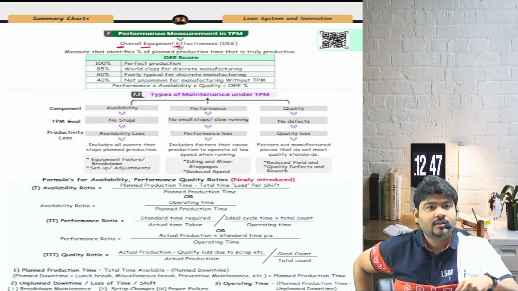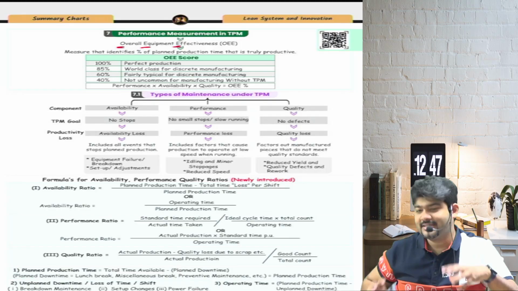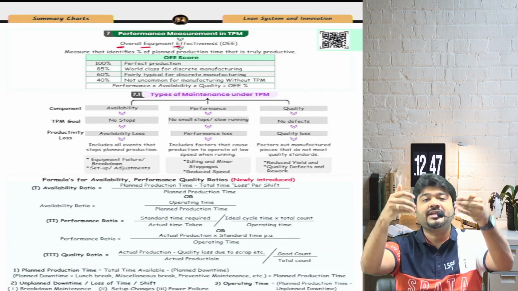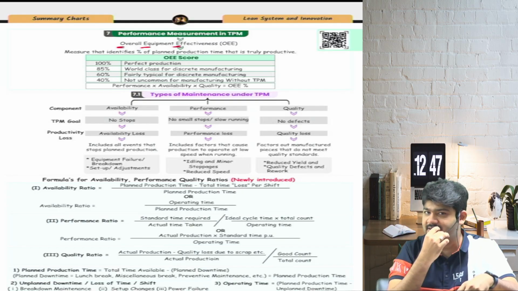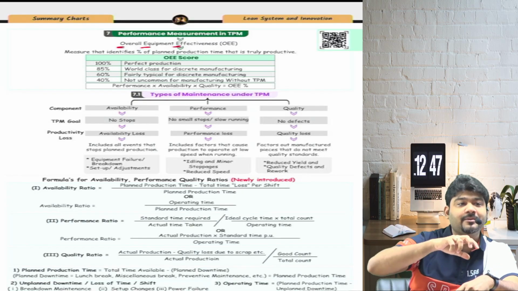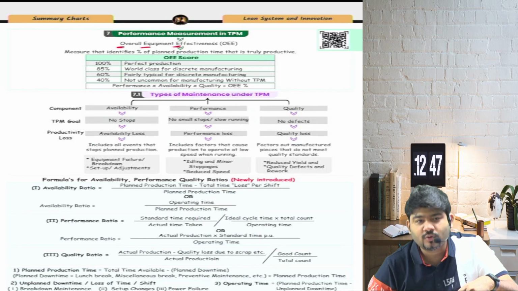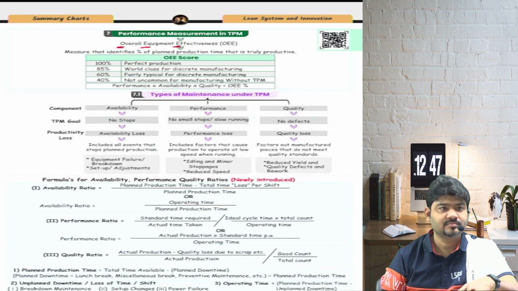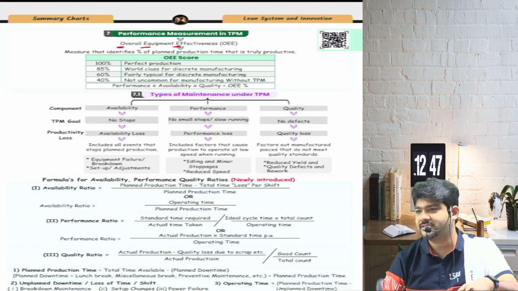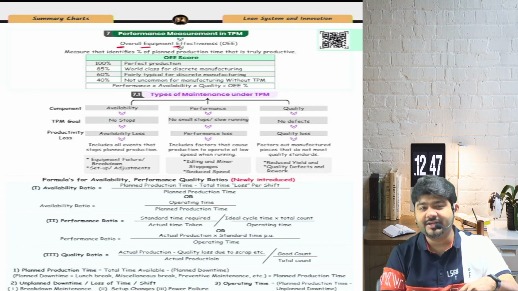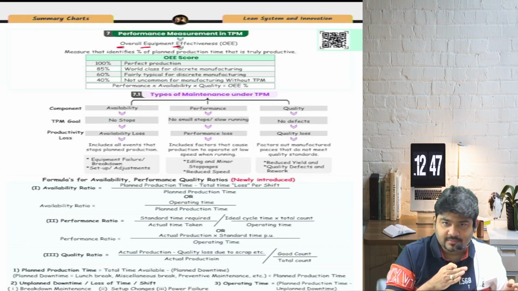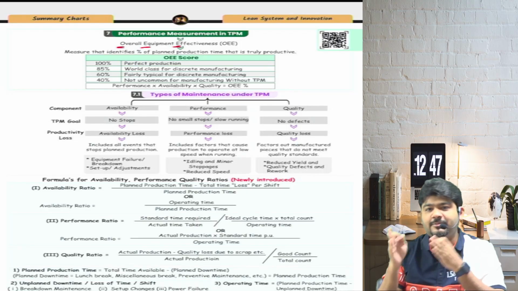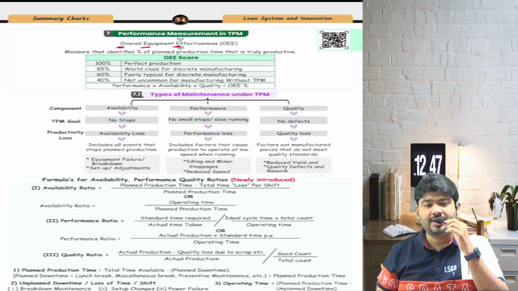What is OEE? It is a performance measurement system to check whether TPM has been implemented properly or not. Everybody, are we clear? What is OEE? Wow, superb. All of you were in absolutely good chorus. Everybody, what is OEE? Wait. A performance measurement system to check whether TPM has been implemented properly or not.